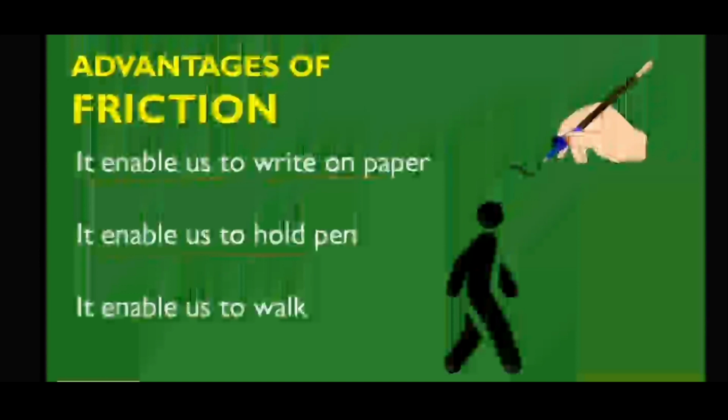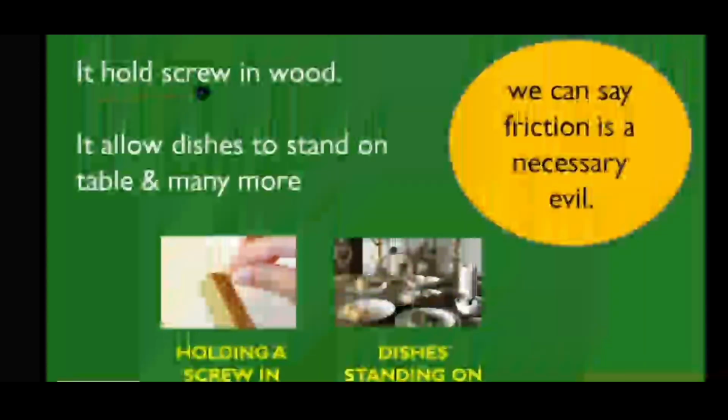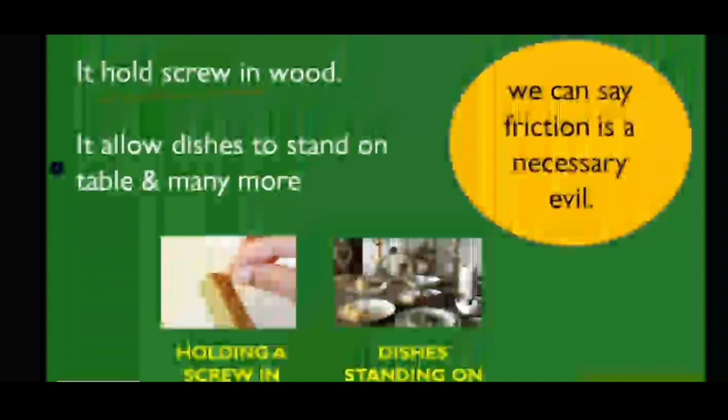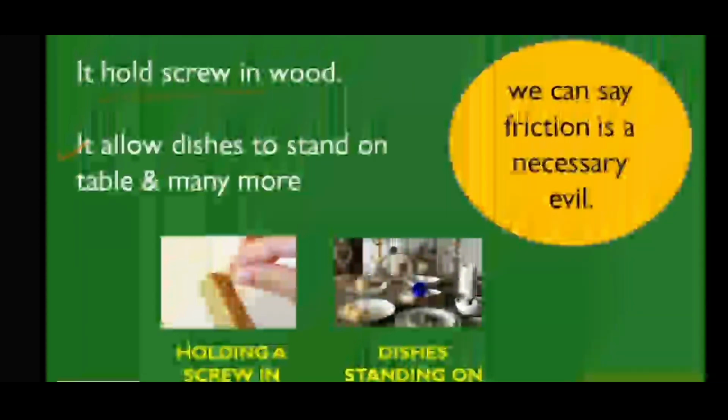Next question is, why are oil and grease applied on the moving parts of a machine? When applied in the form of a thin layer, the moving surfaces do not directly rub against each other, so interlocking can be avoided to a great extent. You can see that wheels have teeth. Two wheels get attached in a machine to rotate it. At that time we apply oil and grease so that the wheels do not rub directly, to reduce friction and interlocking.